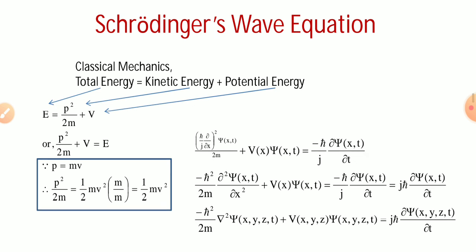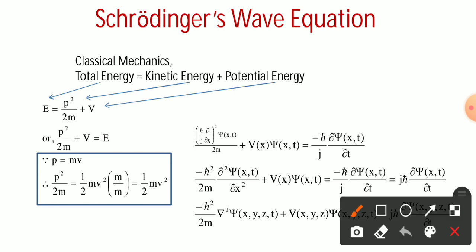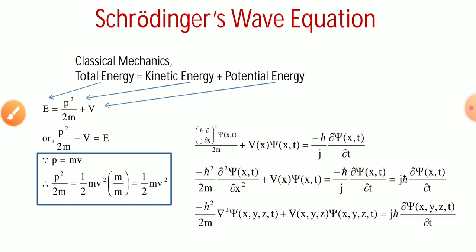For the Schrödinger wave equation, in the form of classical mechanics, the total energy is equal to the kinetic energy plus the potential energy. The kinetic energy is defined by p squared by 2m, and the potential energy is defined by V, and the summation of these two is equal to E, the total energy. So if you write down the individual terms in the form of the wave expression, in one dimension it will look like this.